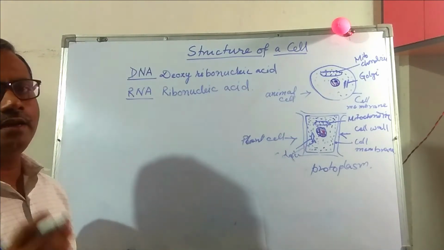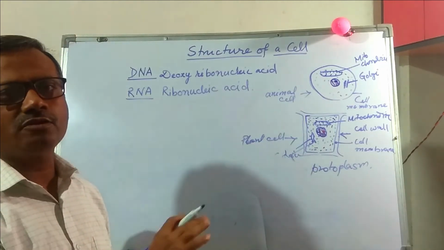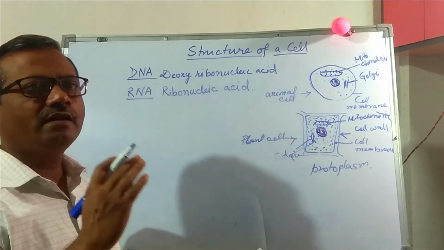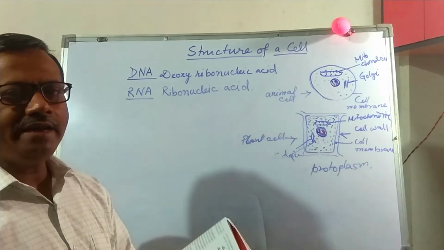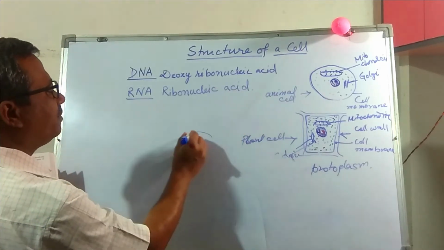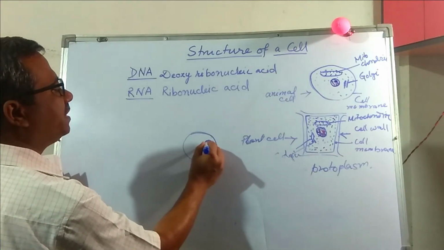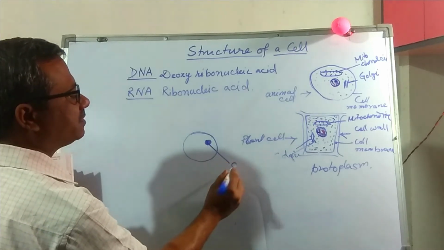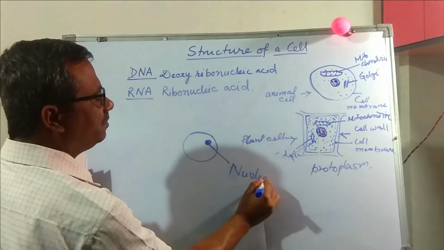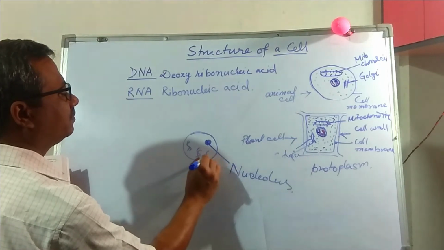Hereditary means transmission of characters from parents to offspring. Offspring means baby. The characteristics are carried by the DNA present in the chromosome. Suppose this is the nucleus. Inside the nucleus, a dense spherical component is called nucleolus. These are the chromosomes.